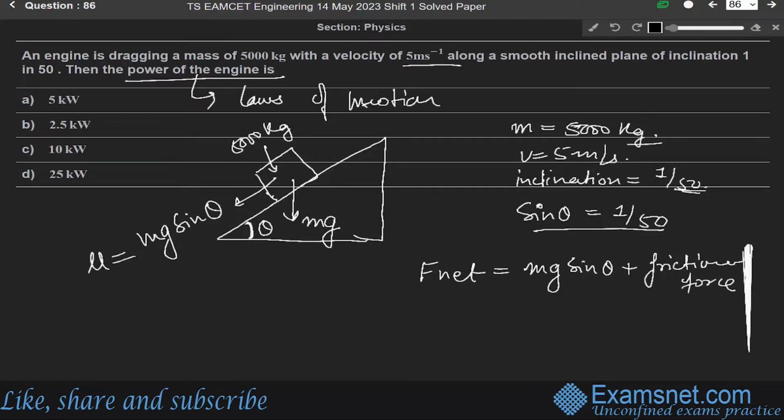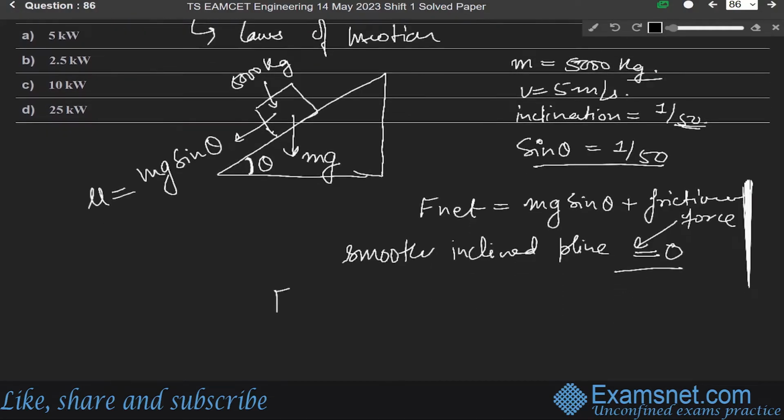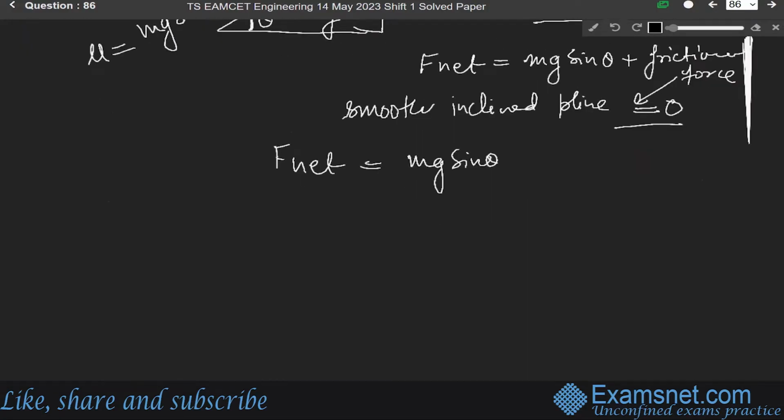Frictional force. In this question, we are given a smooth inclined plane. For a smooth inclined plane, the frictional force will be 0. There will be no frictional force, so the net force will be equal to mg sin theta. It will be equal to m, 5,000, into gravity 10, into sin theta, 1 by 50. Solving it, we get the net force equal to 1000 Newton.